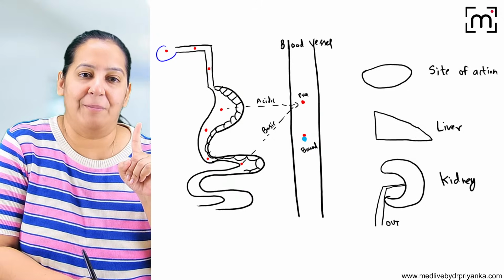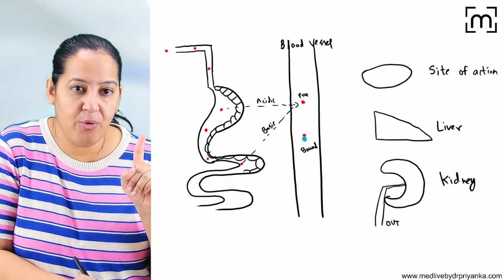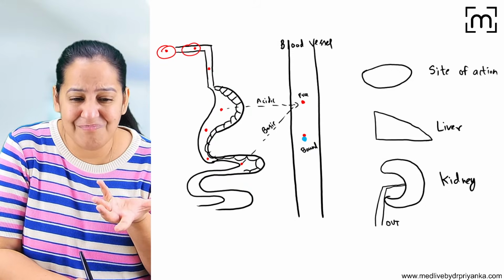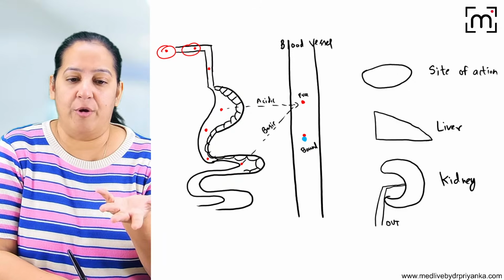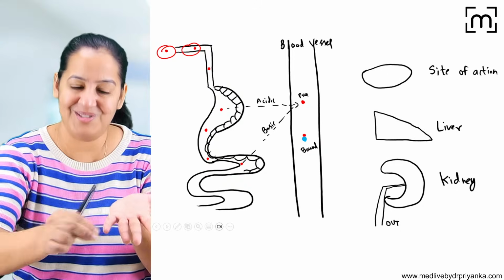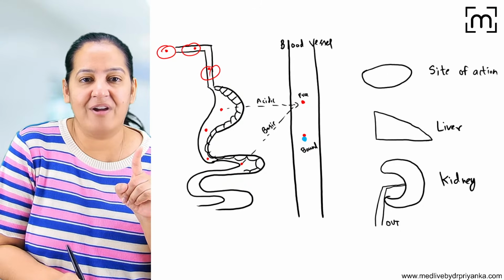If I'm giving only one drug to the patient, drug A, the red drug. I'm giving only one drug. Very simple. Things are super simple. I wish we could give only one drug to a patient, but patients don't take only one drug. We have to give a cocktail. The patient is having this also, this also, this also. We give multiple drugs. If we give only one drug, things are very simple.